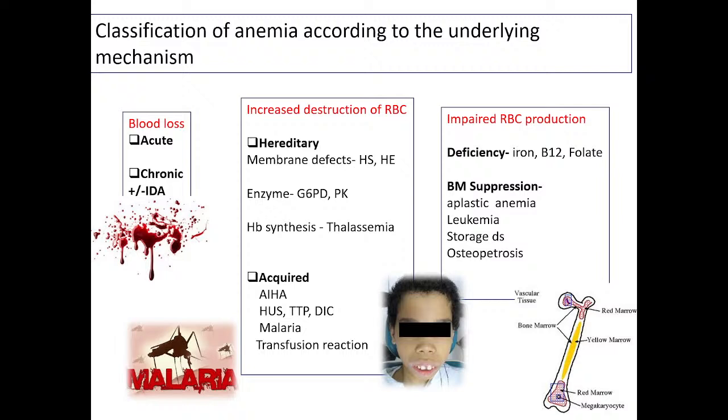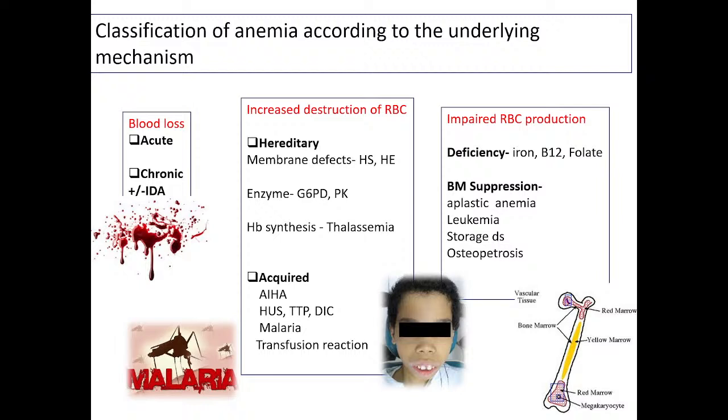Increased destruction may be because of hereditary causes or acquired causes. Hereditary causes, the problem may lie in the membrane or may be in the cytoplasm, which is enzymes or hemoglobin. In membrane defects, the most common are hereditary spherocytosis, hereditary elliptocytosis. Enzyme defects common are G6PD deficiency and PK deficiency, pyruvate kinase deficiency. Hemoglobin synthesis problem is called thalassemia, quantitative decreased production of hemoglobin.